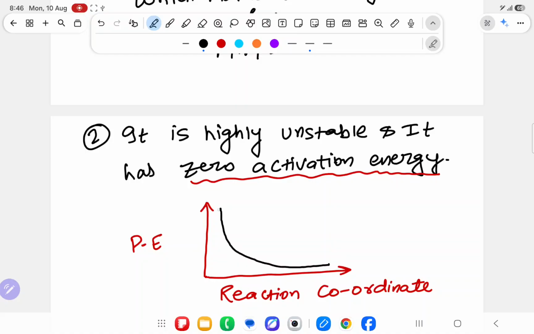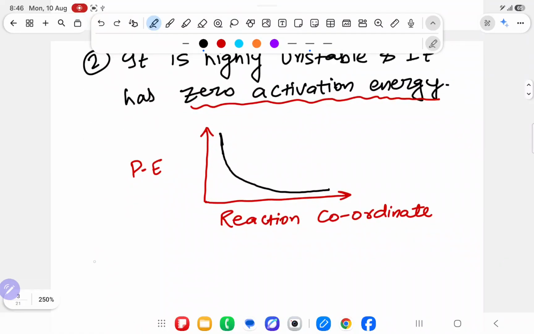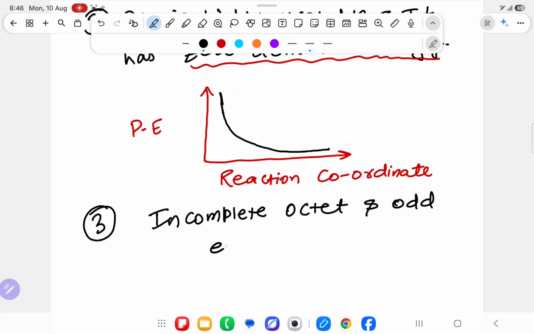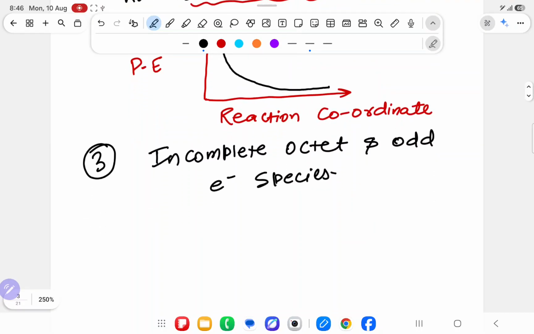This is the graph. If it is zero activation energy, it means it will not need activation energy, then we draw the graph like that. If there is activation energy, we will not draw like that. Simple. Third important point, can I say it is incomplete octet because one electron is not going to form a bond. So it is incomplete octet, as well as odd electron species. I have written just now, it has 7 electrons.